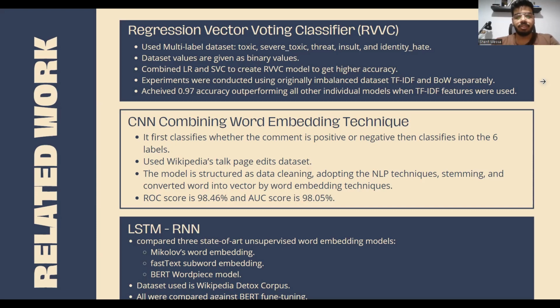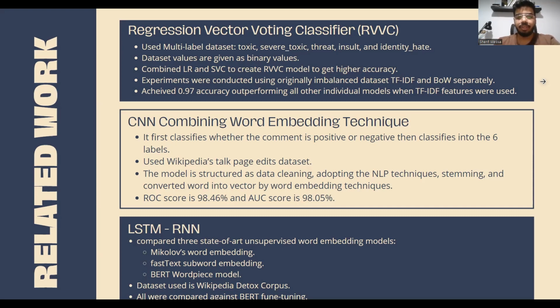Another technique for toxic comments classification combined RNNs, recurrent neural networks, with long short-term memory, the LSTM. The LSTM is designed to solve some of the drawbacks of RNNs, which is the long-term dependency problem, to form a new ensemble model.